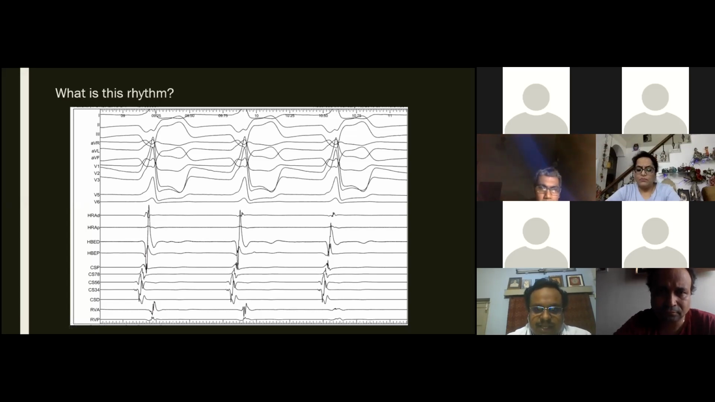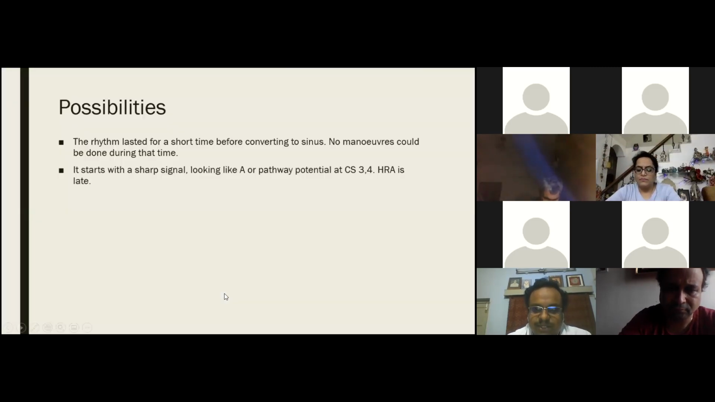Anyway, it cannot be junctional, because a junctional rhythm will not be pre-excited. Also, it will not have an eccentric conduction. So it has something to do with that pathway location. So what are the possibilities we want to discuss?